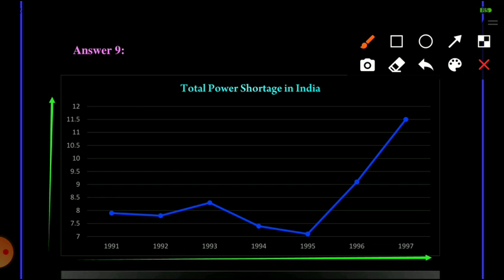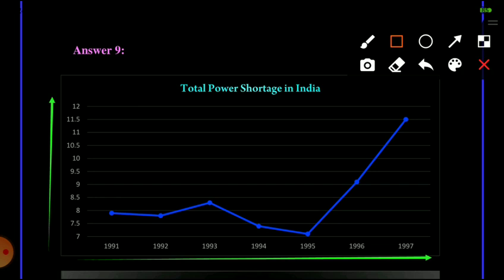So from 7 to 12 we will mark at particular gaps: 7, 7.5, 8, 8.5, 9, 9.5, 10, 10.5, 11, 11.5 and 12. Like that we marked on the y-axis at a particular gap.